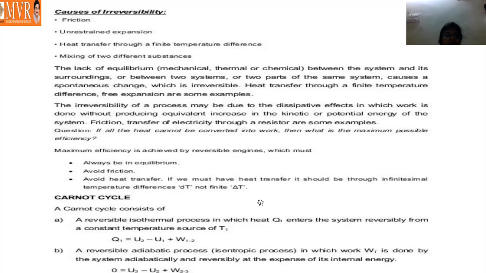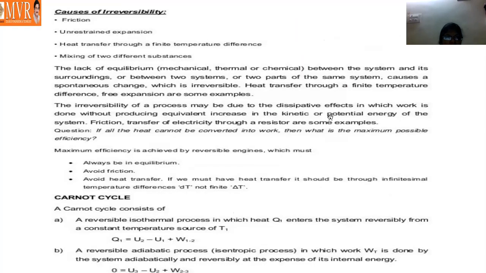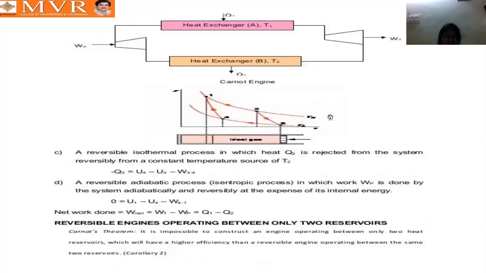Next, this is a very important topic. I will first discuss it normally, and then I will give the clear notes. So what is the Carnot cycle? Our Carnot cycle consists of a reversible isothermal process in which Q1 enters the system reversibly from a constant temperature source at T1. So 1 to 2 is an isothermal process where heat enters the system.